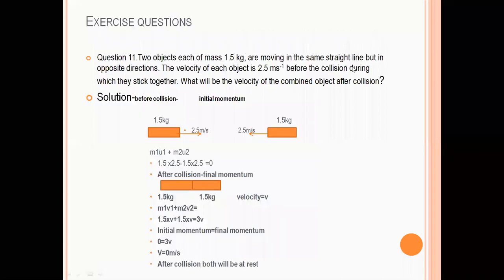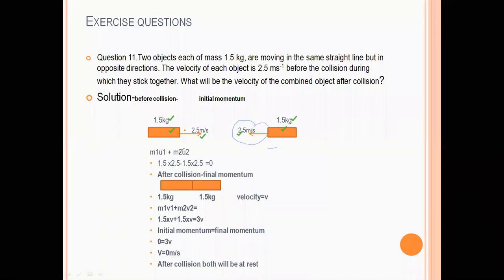Now the next question is your back exercise question number 11. Till 10 we are done. Two objects, each of mass 1.5 kg, are moving in the same straight line, but in opposite directions. So here it is given two objects, both having 1.5 kg, moving in opposite directions. If the direction is opposite, in this case we will write the minus sign.